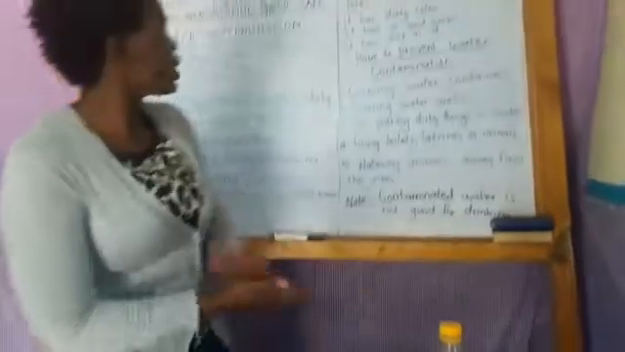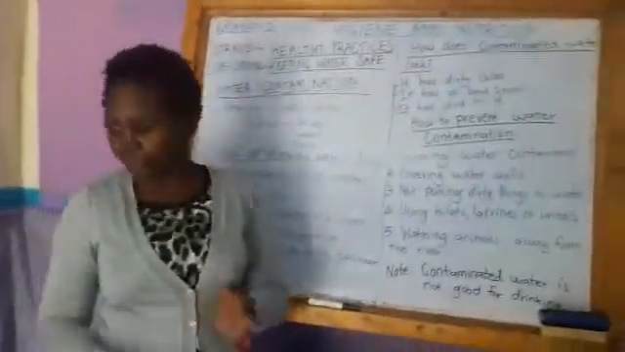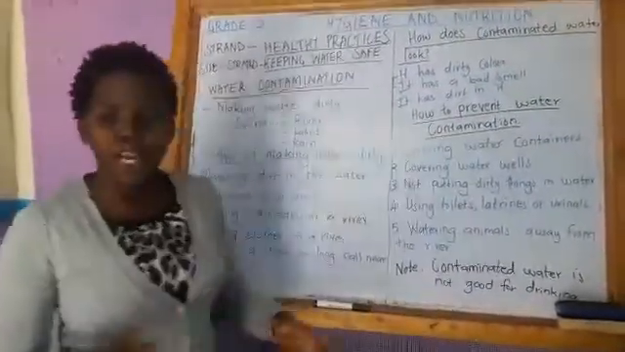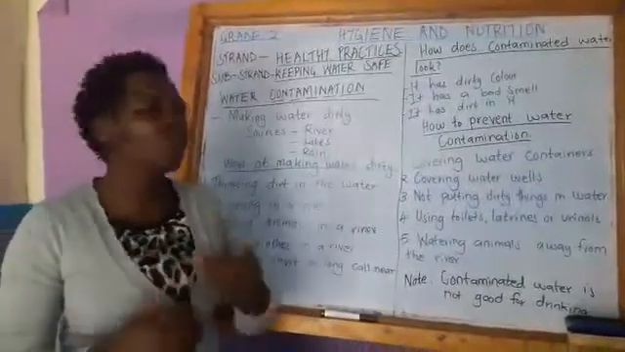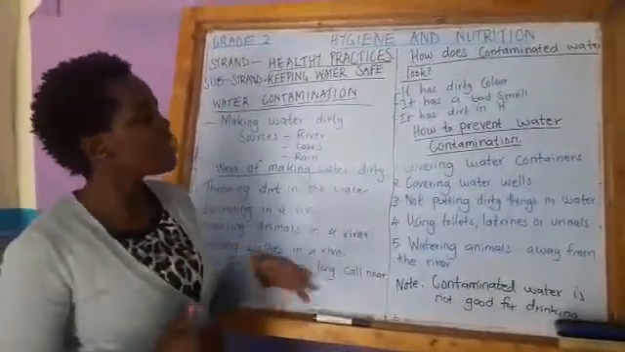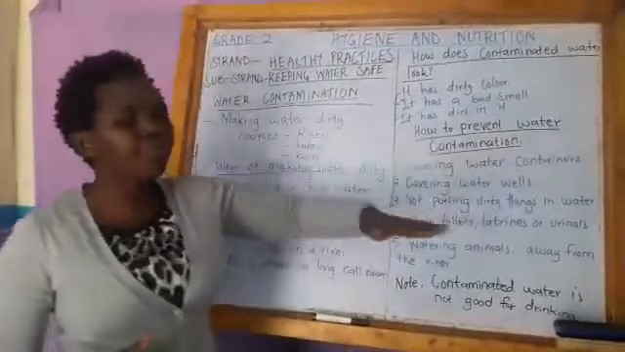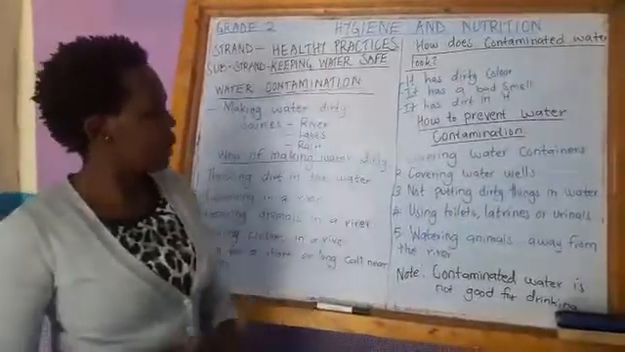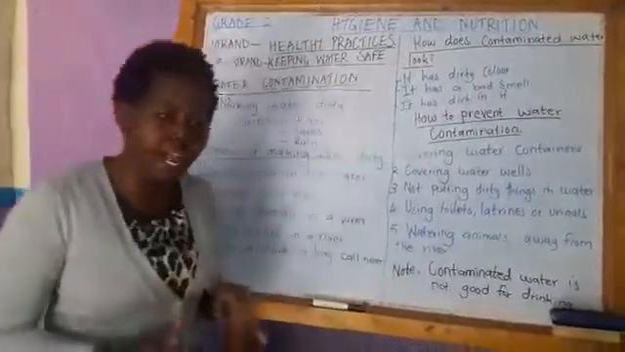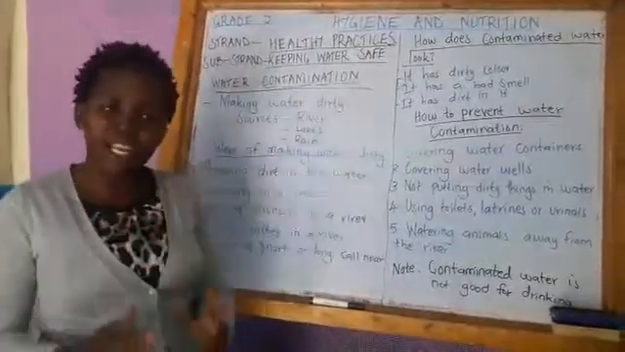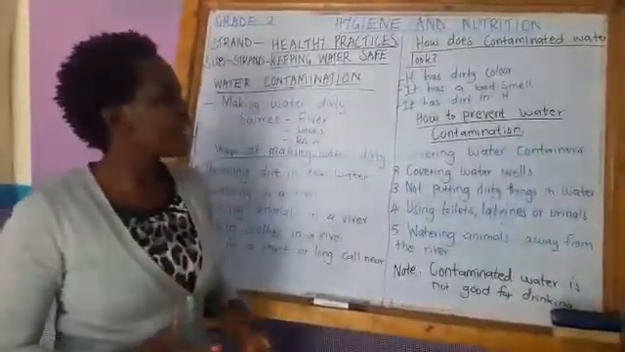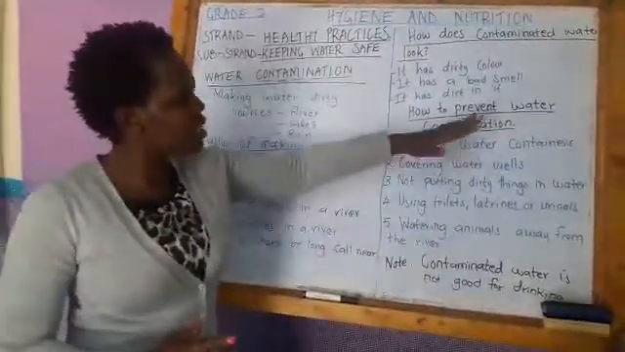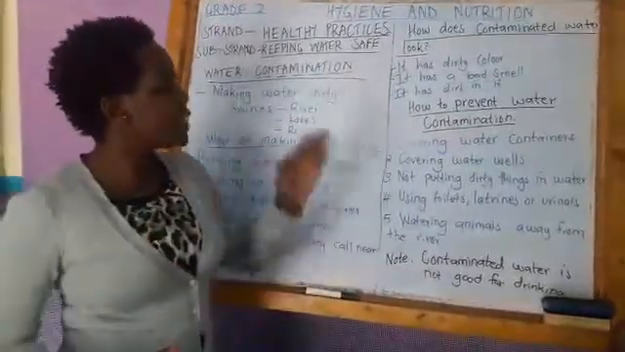So from there, we want to see how to prevent water contamination. How do we not make water dirty? We have so many uses of water, and water is very important at home, and that is why we have to know how to prevent it from getting dirty, how to prevent it from contamination. So number 1, we have containers at home where we store water. We have to make sure our containers are covered. When you cover, you are preventing water contamination, because nothing is going to get inside the water to make it dirty.